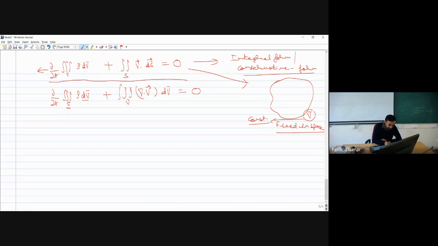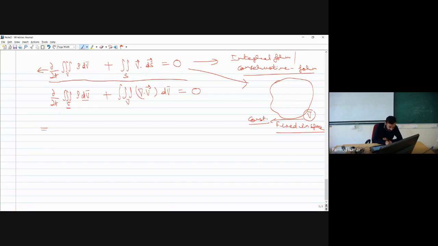If my limit of integration is fixed, then this del by del t I can bring inside the integration, because the limit of integration is not changing for a control volume which is fixed in space.